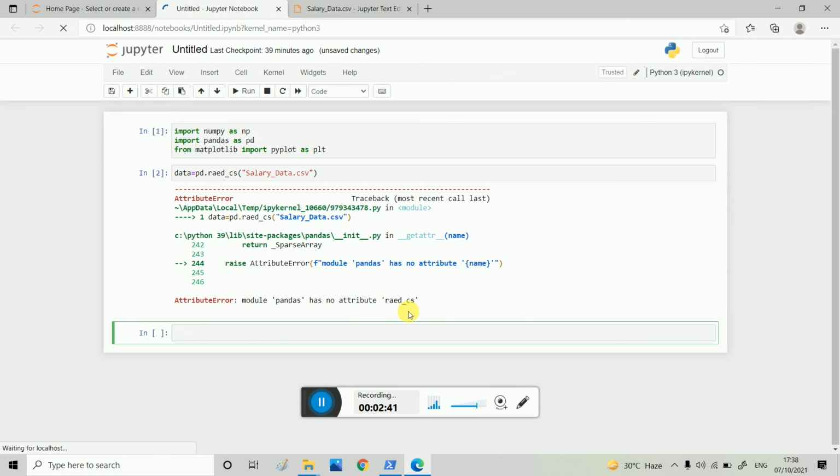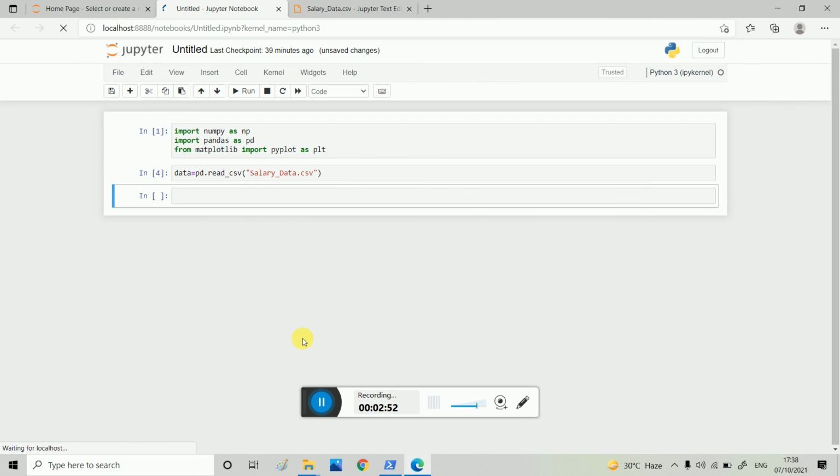Now I have to convert into x and y numpy arrays. So x is equal to data.iloc.